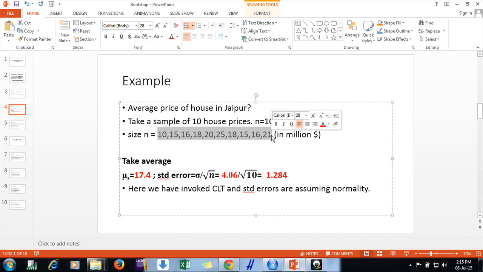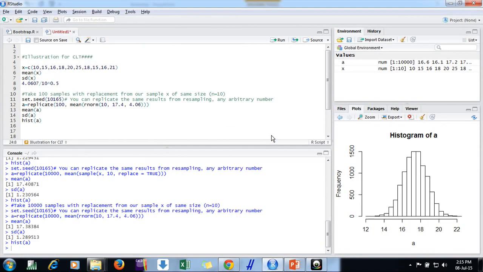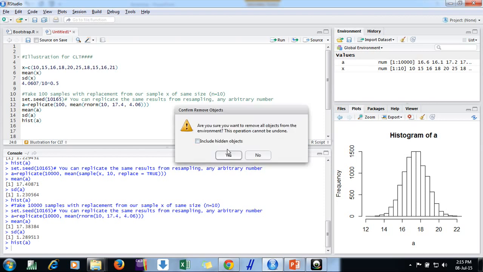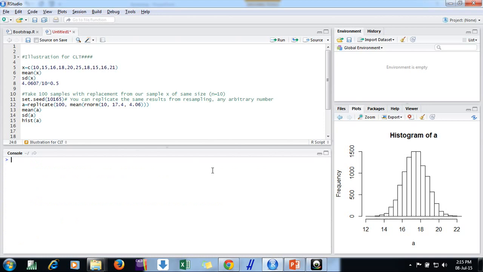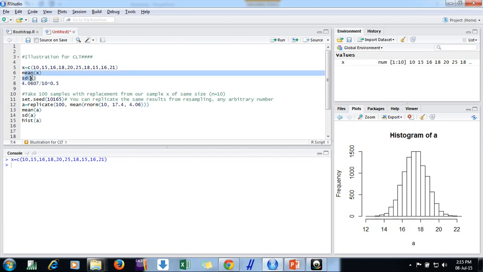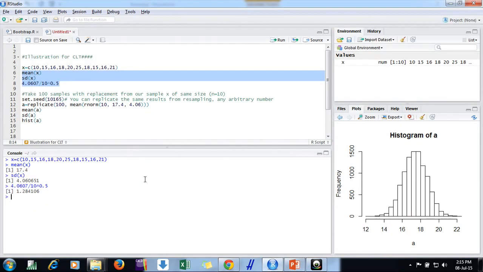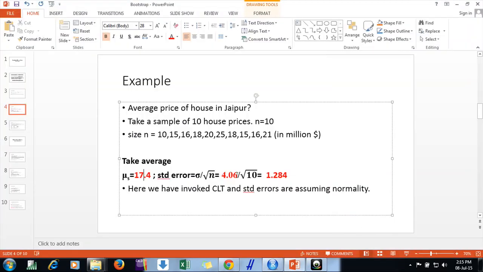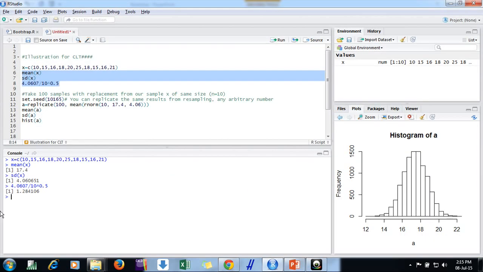First I need to make this vector somewhere, whether in Excel or R. I prefer R, friends. So this is the vector I have created here. First let me remove all the variables I have here. This is the vector I am creating. What is the mean of this? I just want to know. So friends, 17.4 is the mean that I have shown here. Its standard deviation is 4.06, and its standard error is 1.28.